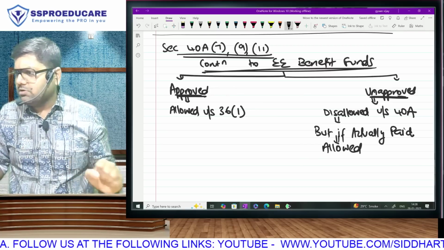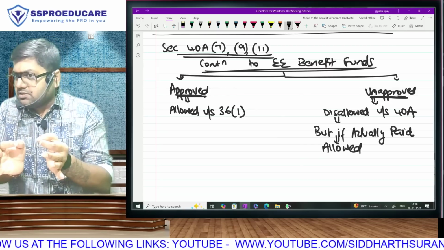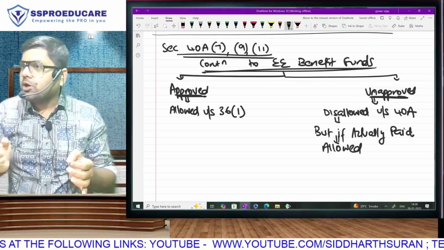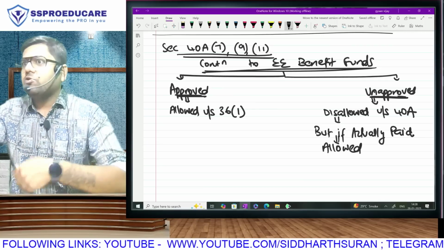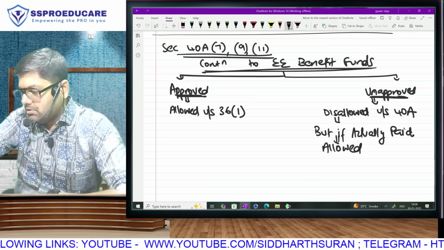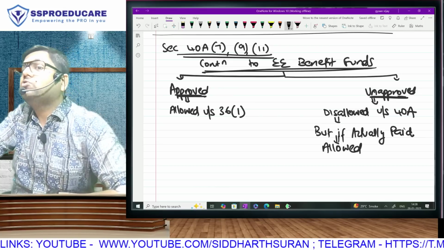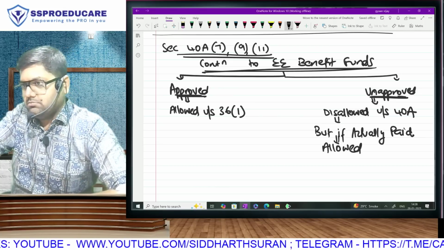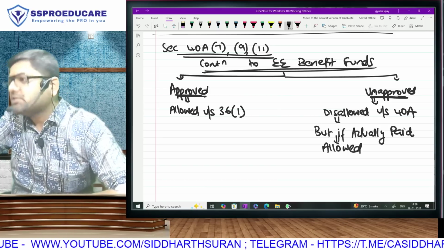Everything is not approved. Ultimately, we have to see whether it is a genuine business expense. If you have made payment to your employee, it has to be genuine business expense. The salary that you are paying, are you taking approval from anyone? No. So, if you actually pay, then we don't mind. We have a problem with those who are making provision and not paying. If you actually make payment, then it will be allowed even if it is unapproved.